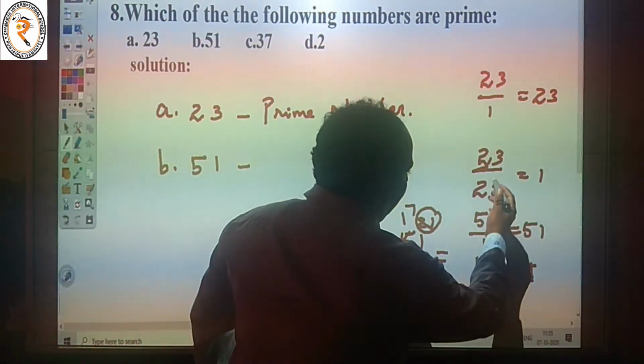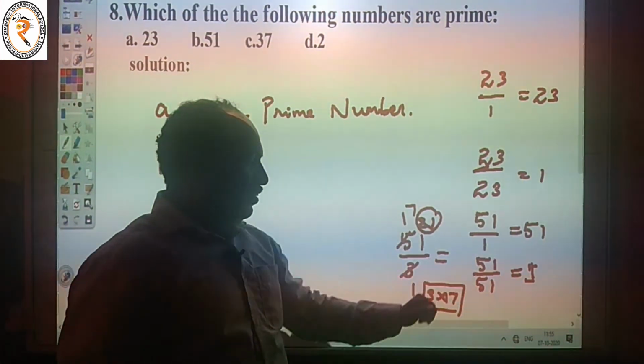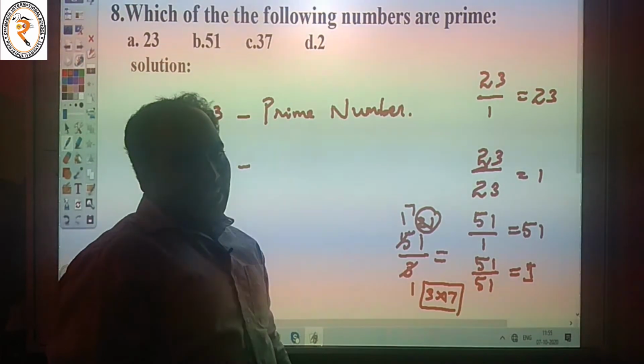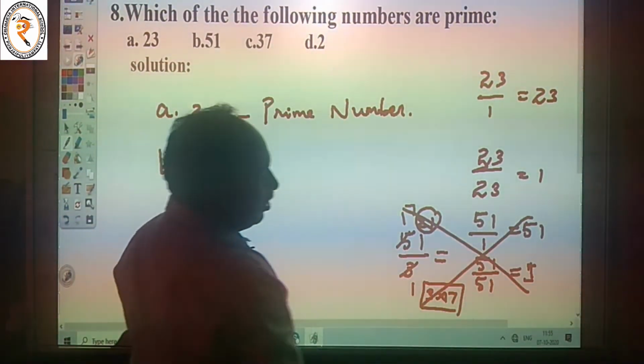So we have 4 factors for 51: 1, then itself 51, then 3 and 17. So it is not a prime number. It is a composite number.